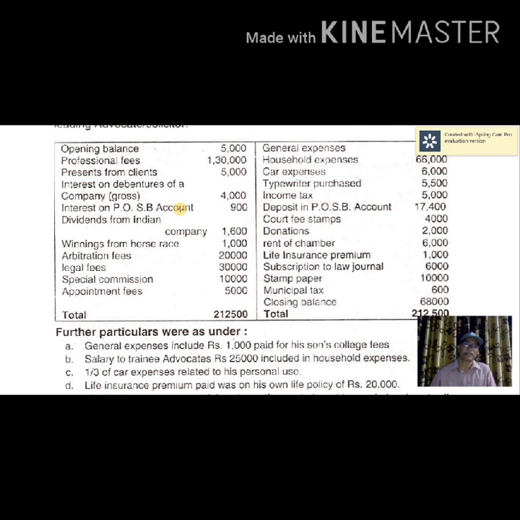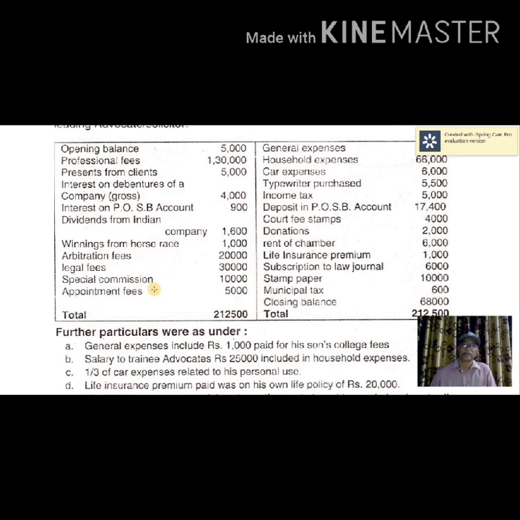Moreover, it is exempt to the extent of 3,500. Then dividends from Indian company, that again falls under income from other sources. Moreover that is exempt, so that is not an item of professional income. Winning from horse race again falls under income from other sources. Arbitration fees, that is an item of professional receipts. Legal fees, special commission, appointment fees, all these are items of professional receipts.